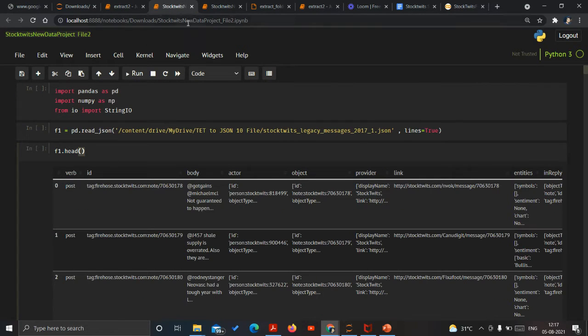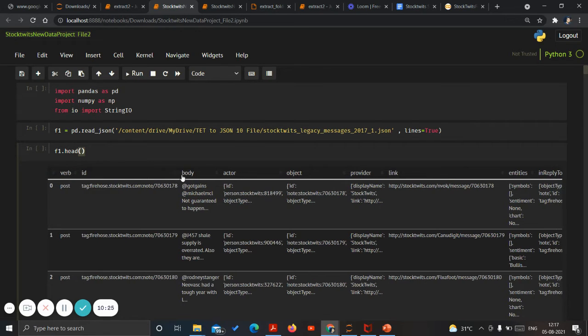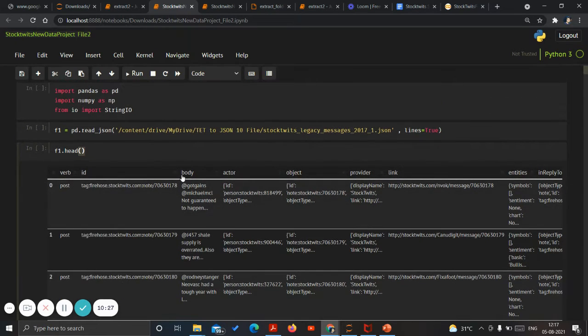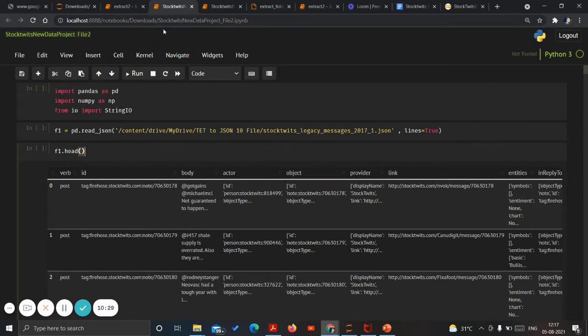Then there is a stock part involved, right? Now in this stock file 2, as I have said, in stock file 1 we used the approach of data chunking. In this file we have not used that approach, but we have divided the complete file into 10 JSON parts using certain available software.